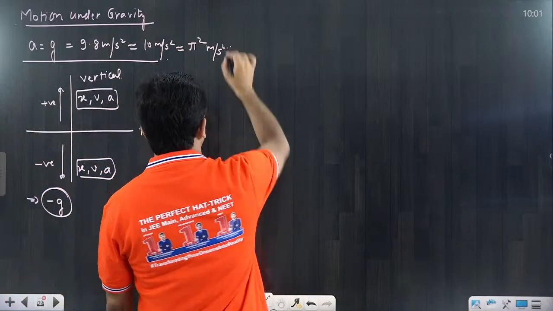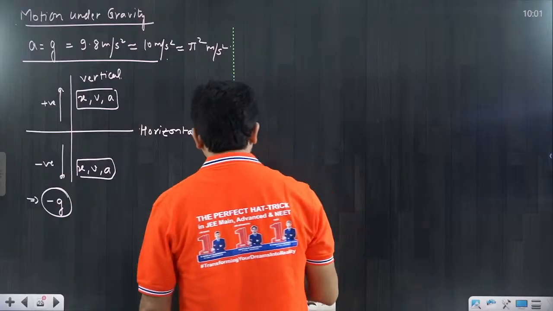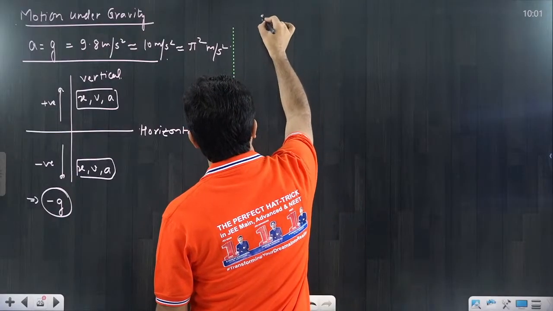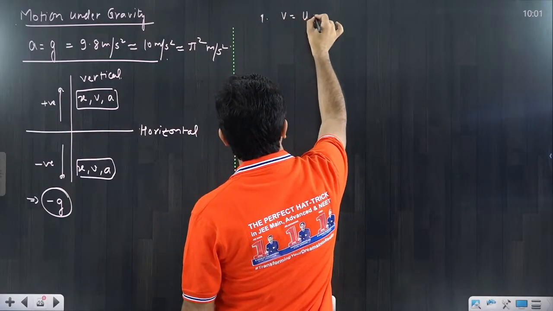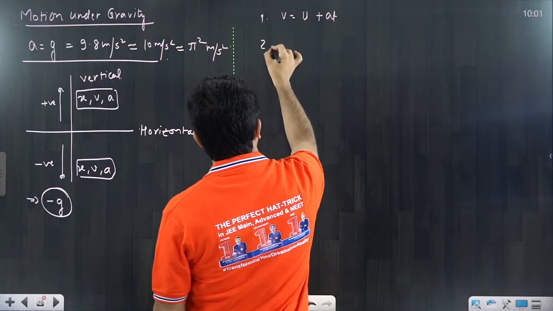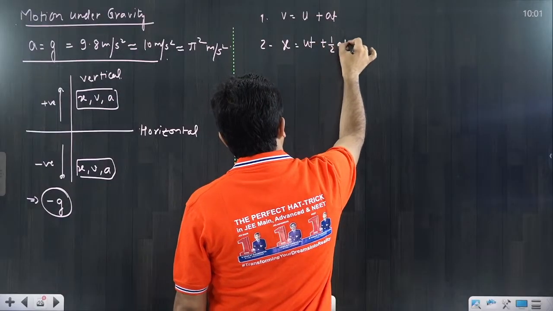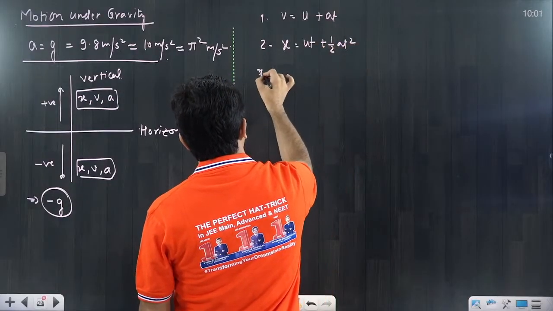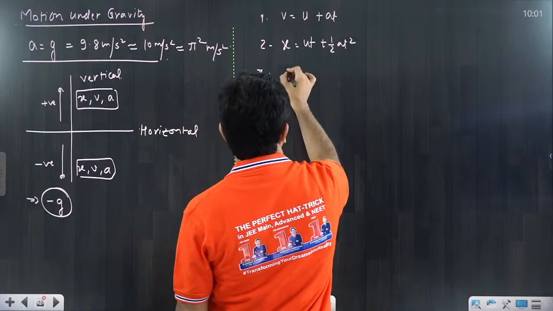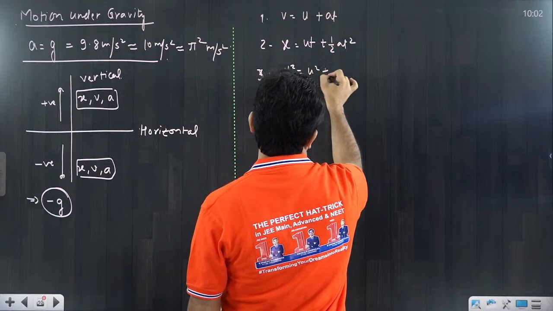So from that we can write the very simple equations of motion. The first equation I was writing is v equal to u plus at. The second equation is x equal to ut plus half at square. Similarly, the third equation is v square equal to u square plus 2ax.